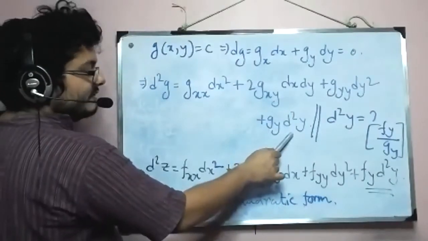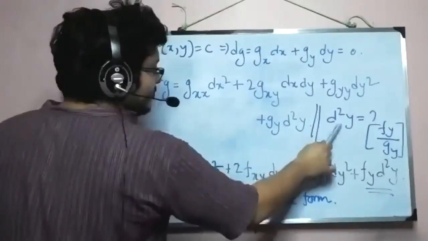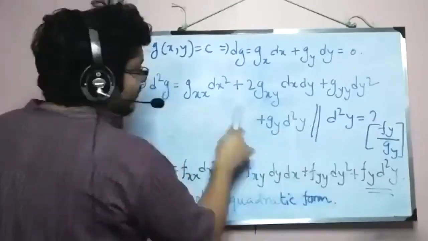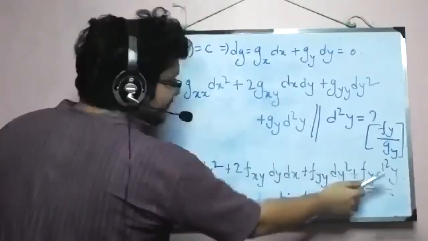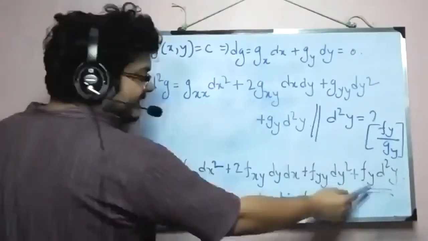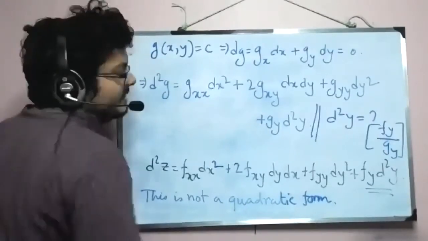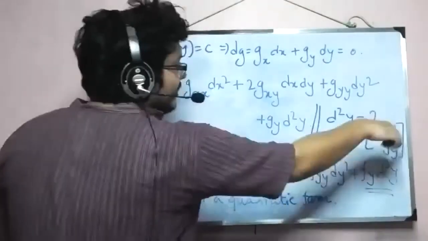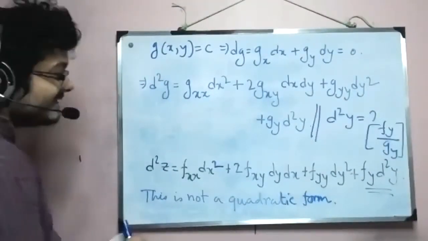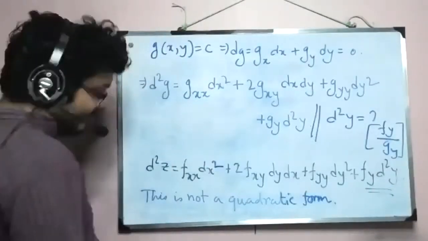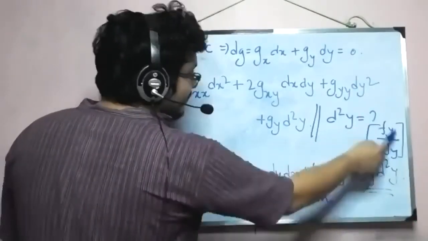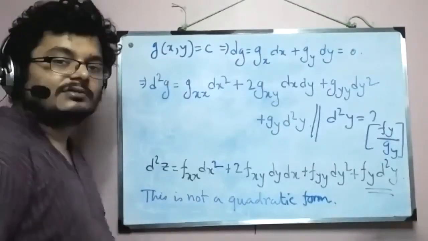Here gy is multiplied with d2y, so whenever I write d2y equal to something, this gy will go as a denominator. When I'm substituting this in here, fy is there as a multiplier, so in general I will have an expression like fy divided by gy. This expression has a huge role to play. Why? That is quite easily observable, because in the first order conditions we saw that fy divided by gy is equal to lambda.